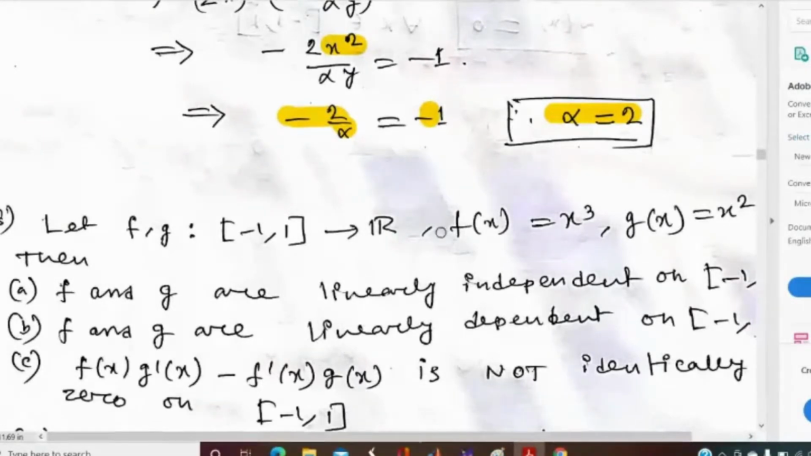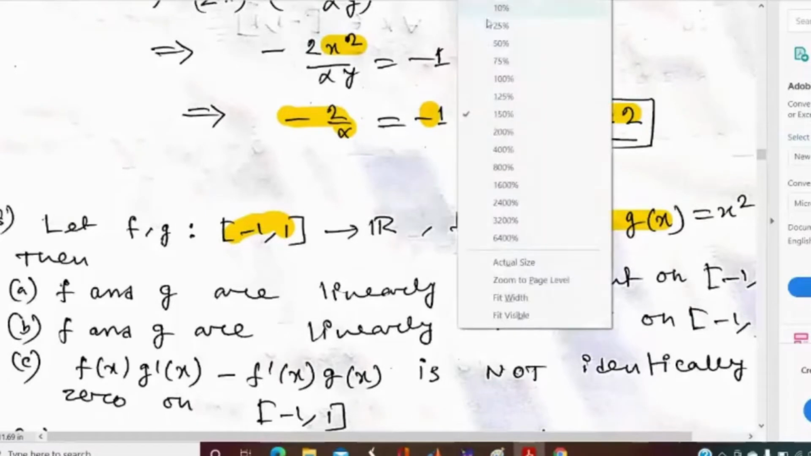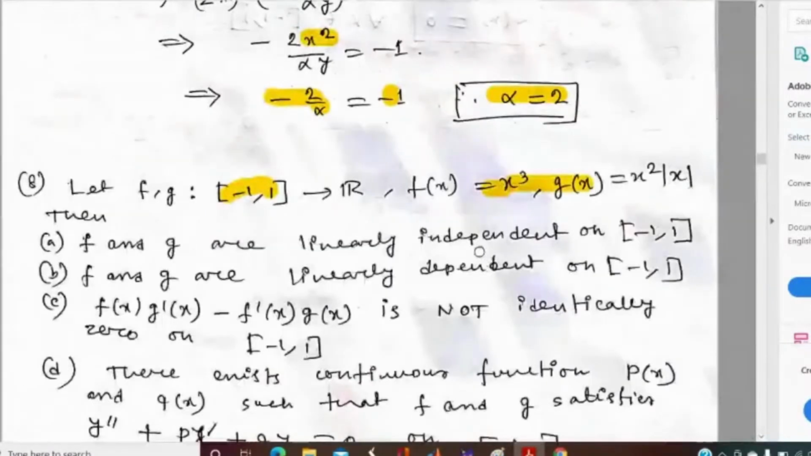In the next question, the domain of the functions f and g is the closed interval -1 to 1, and the functions are given by f(x) equal to x cube, and g(x) equal to x square. The options here are that in the first option, f and g are linearly independent, and in the second option, f and g are linearly dependent.